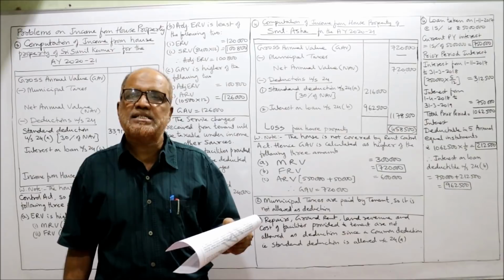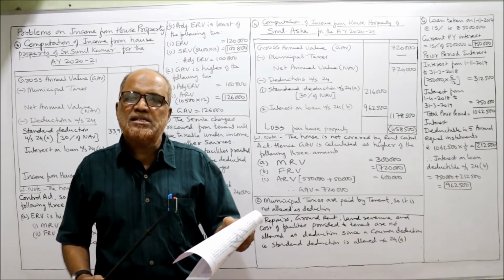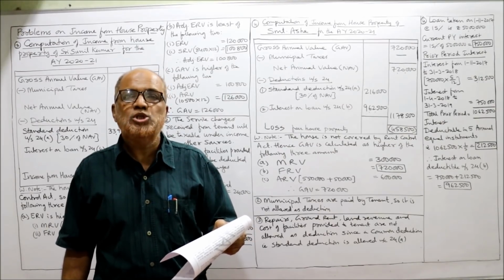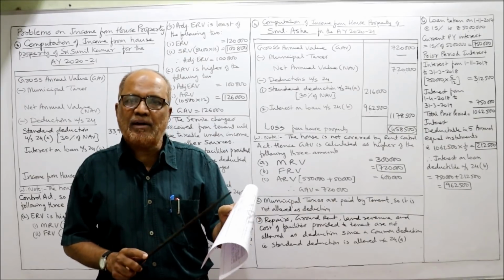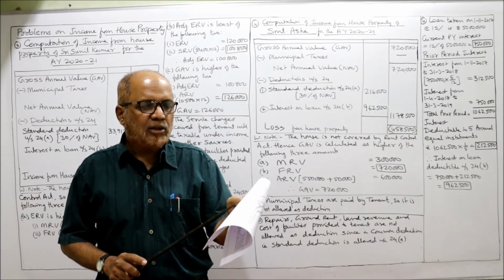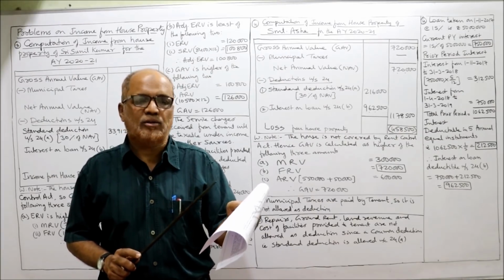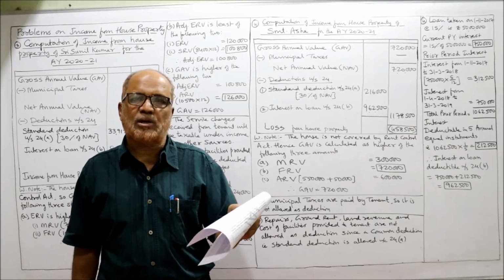Then municipal taxes 10%. Amount is not given, percentage is given. This 10% will be calculated on MRV, on municipal rental value. The MRV is given 3 lakh. MRV, municipal valuation, is given 3 lakh. So municipal taxes are 10% of 3 lakh, 30,000. Cost of facilities provided to the tenant 46,000.